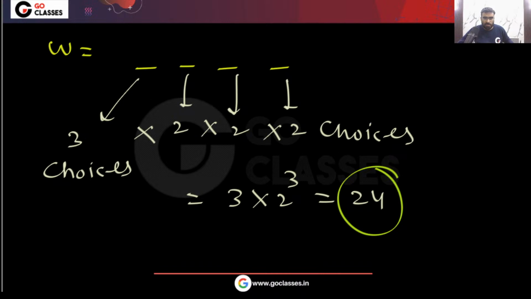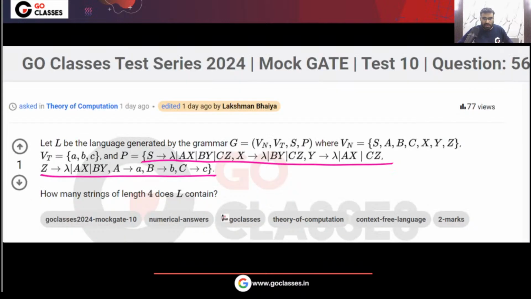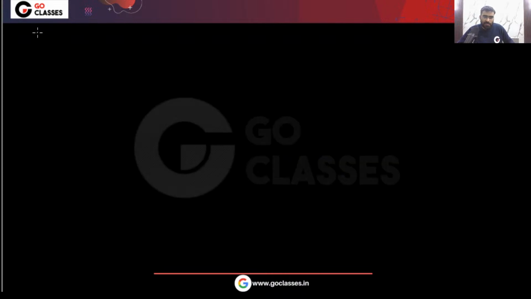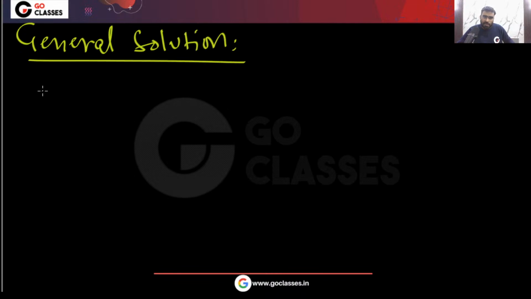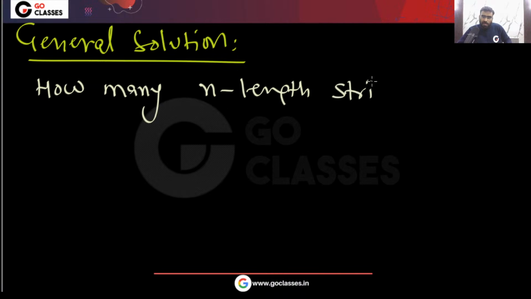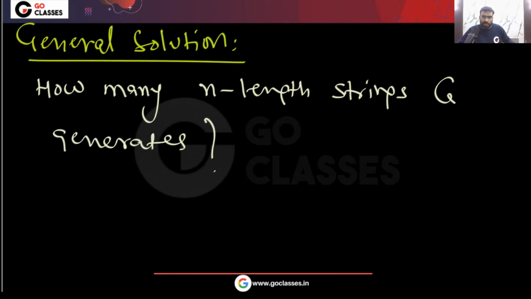Can you give a general solution for this grammar? This grammar is given to you. How many n length strings will it generate? Let's see the general solution. How many n length strings can I generate? I want to generate n length strings. How many n length strings does G generate? Tell me.